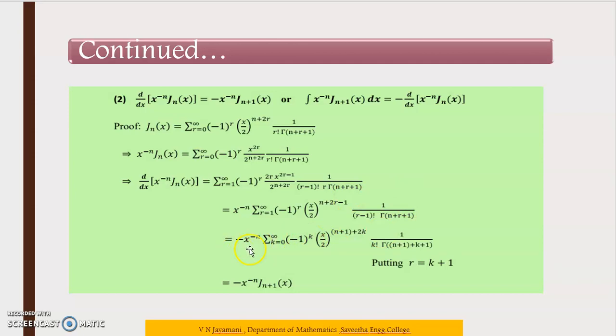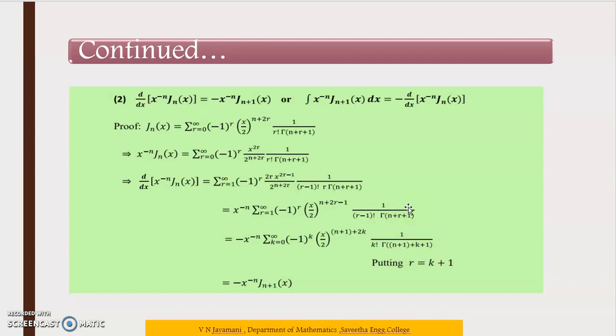Next one, minus x power minus n, summation k equal to 0 to infinity, minus 1 power k, x by 2 the whole power n plus 1 plus 2k, 1 by k factorial into gamma of n plus 1 plus k plus 1. That is just replacing r equal to k plus 1.